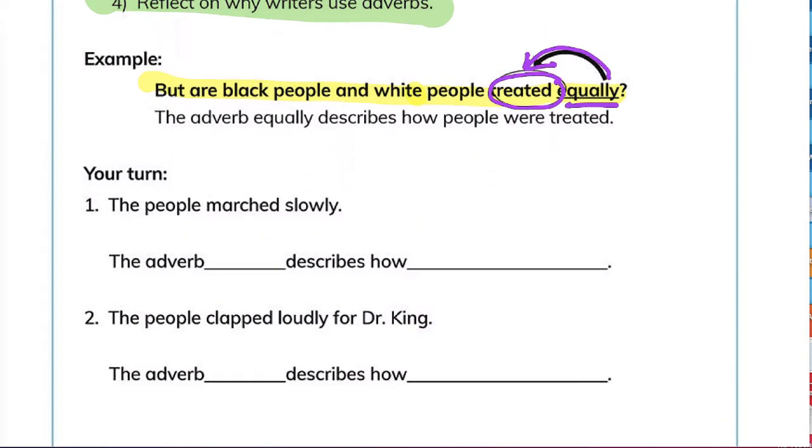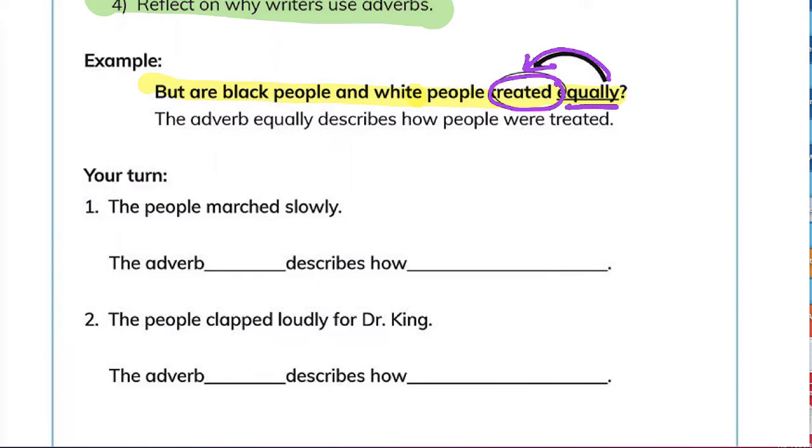Let's look at some other sentences. I'm going to have you think first before I write in the answers. Number 1, the people marched slowly. First, underline your adverb. The people marched slowly. What is our adverb here? Our adverb is slowly.